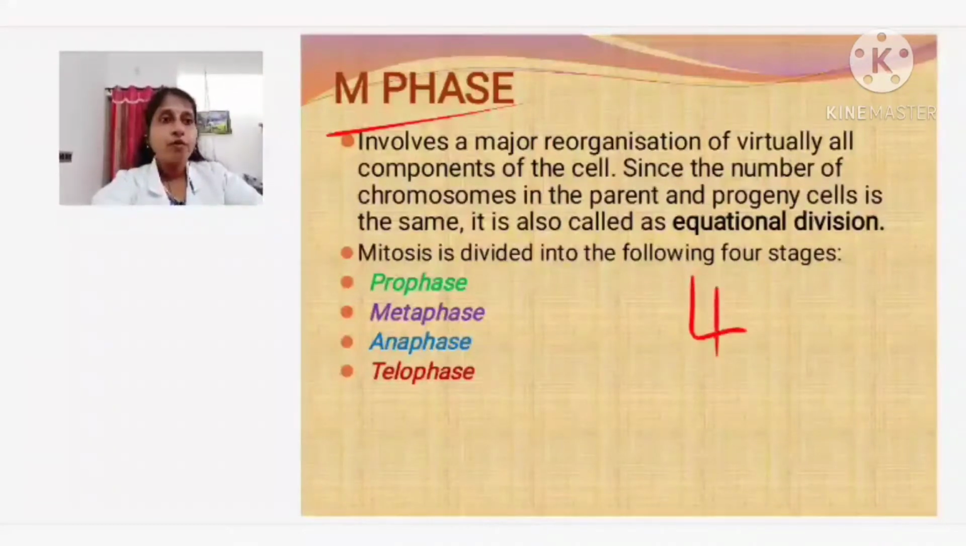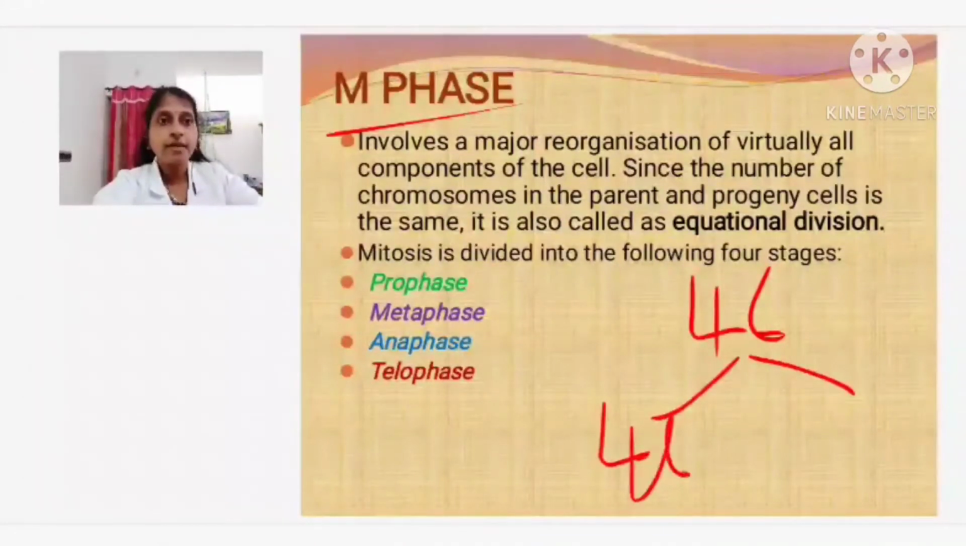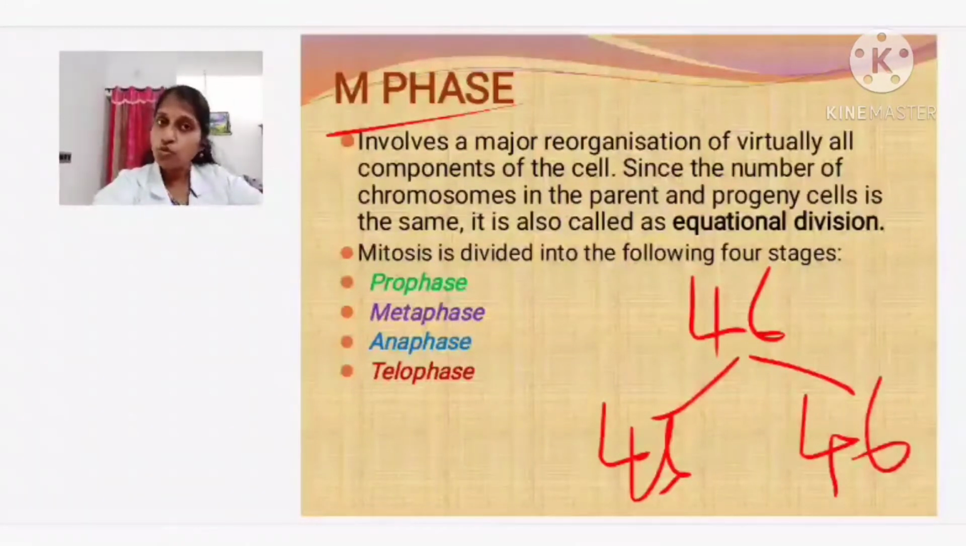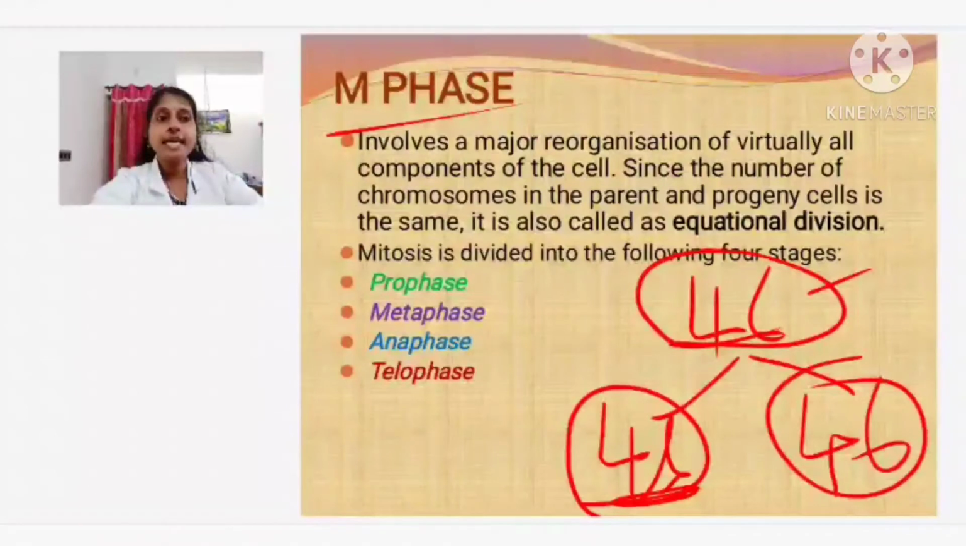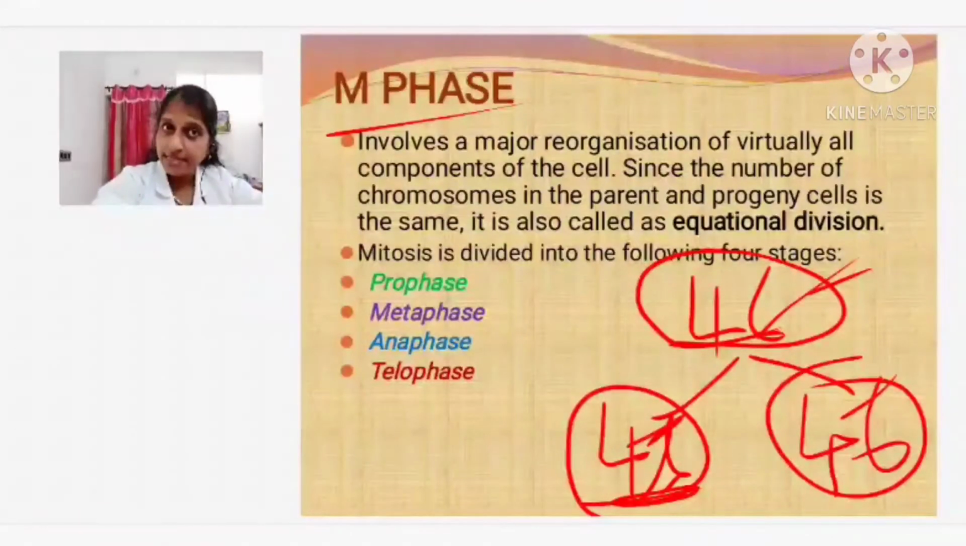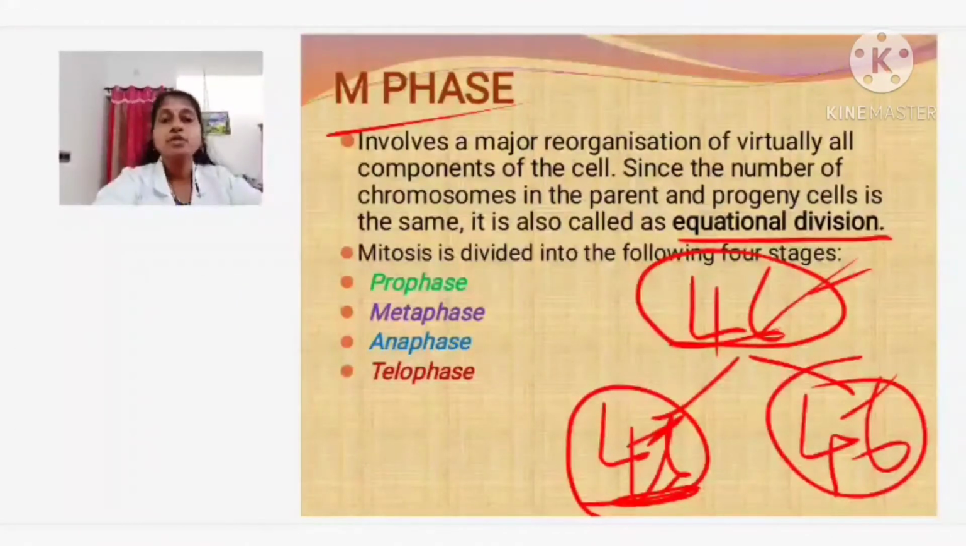So I am having 46 chromosomes, right. These 46 chromosomes are going to give rise to two cells which again have 46 chromosomes. So this is a parent cell and these are the daughter cells. The daughter cells have the same number of chromosomes as the parent cell. That's why the name is called equational division. The parent cell as well as the daughter cells have the same number of chromosomes.